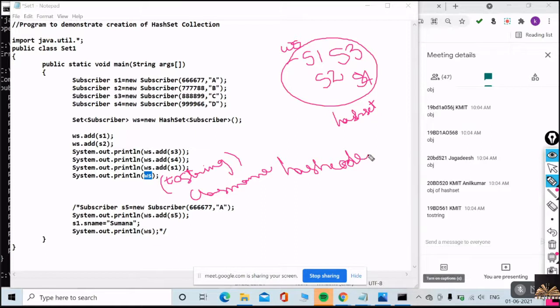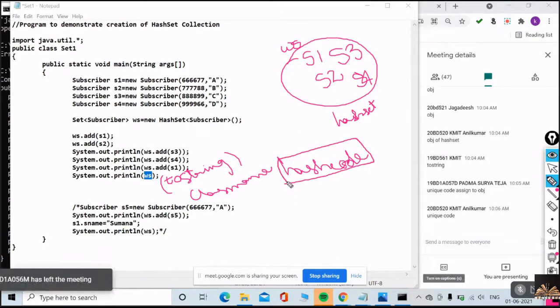Where is this hash code method available? Can you please tell me fast? Lang is a package, Padmasuriya. It's not a class. Object class, Nishita. Very good. Exactly. Object class.